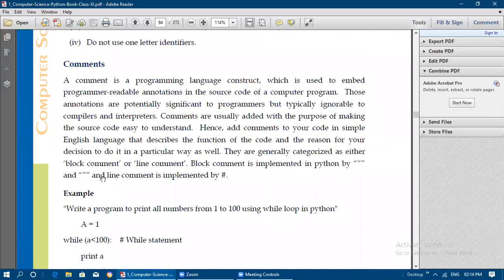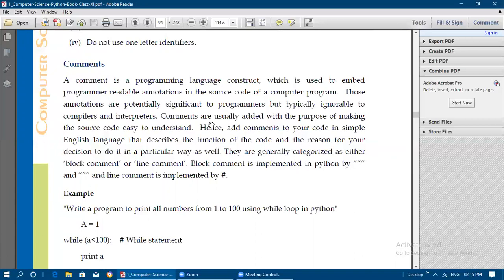So the third one is comments. A comment is a programming language construct which is used to embed programmer-readable annotations in the source code of a computer program. The programmer will be able to read those statements in the source code, so we attach them with the program itself. Those annotations are potentially significant to programmers, but typically ignorable to compilers and interpreters, because compilers and interpreters never bother about the comments. They just ignore them when executing the program.